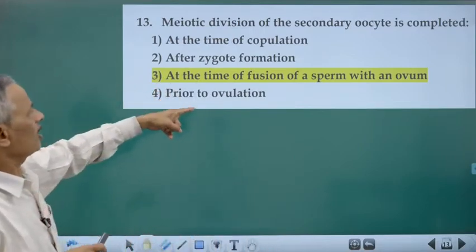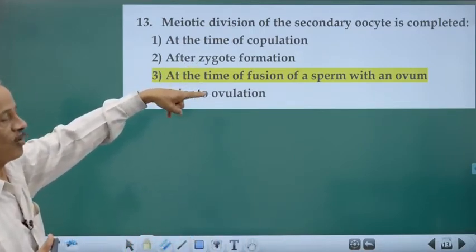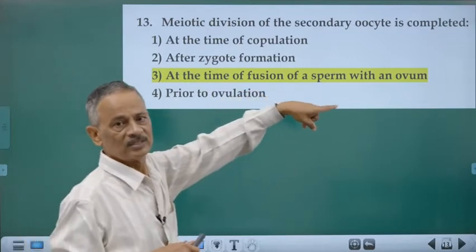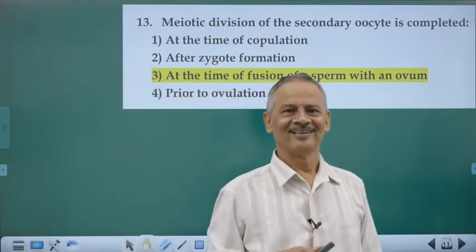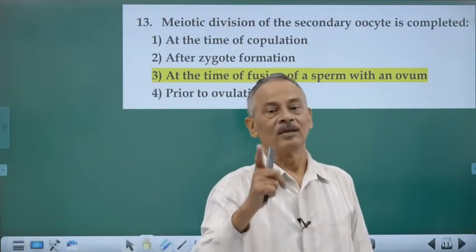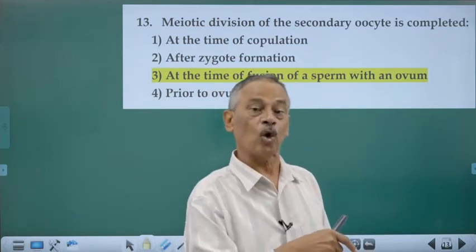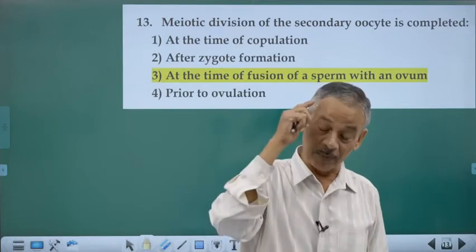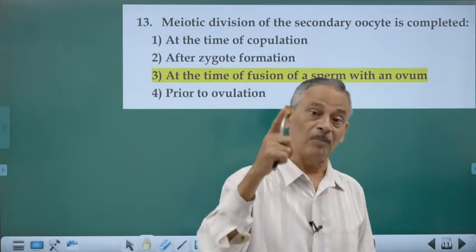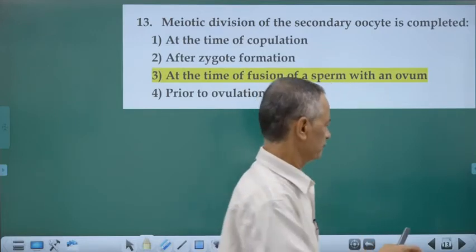So only at the time of fusion of a sperm with an ovum is the second meiosis completed. It does not complete meiosis 2 at the time of ovulation. It has completed only the first division and has reached prophase 2 only.